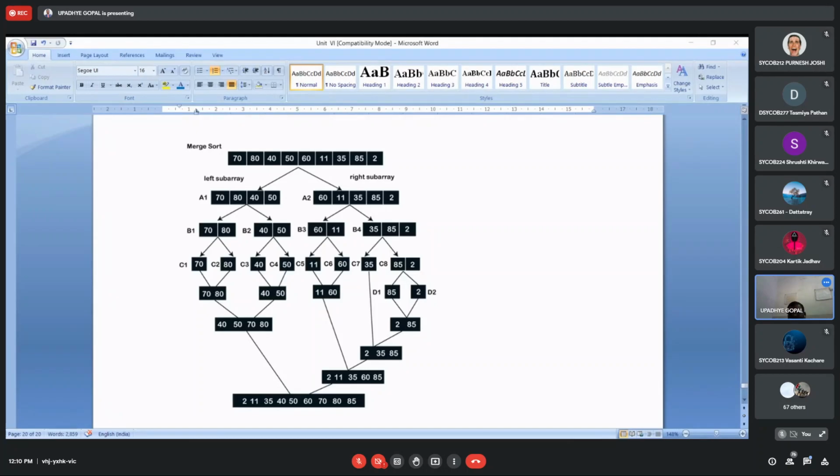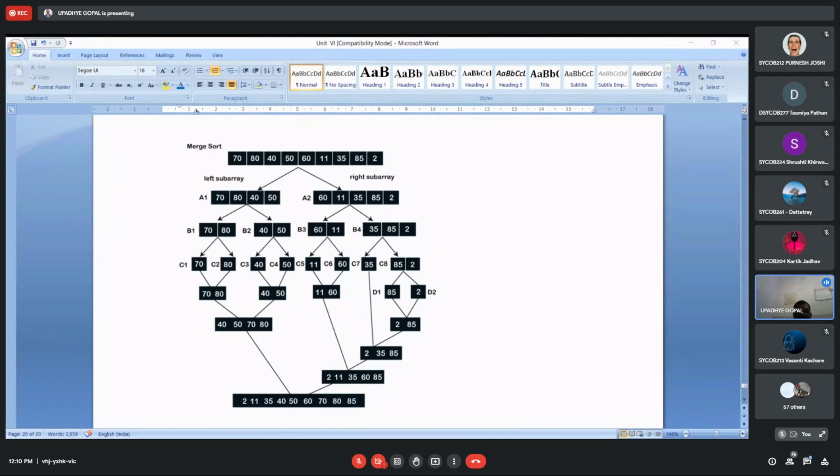Roll number 73 is absent. Okay, I think all are present now. So I am calling the absent numbers. Roll number 73 is absent.